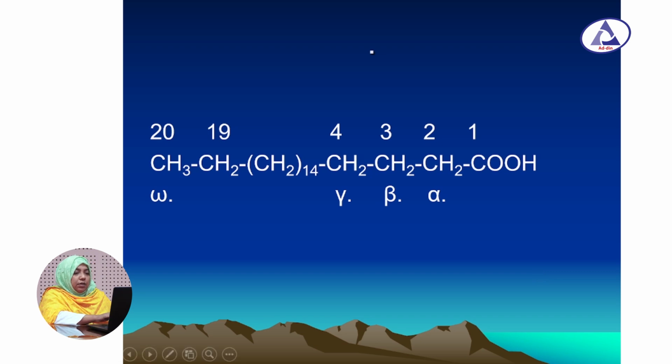Here we see the carboxyl group containing carbon is carbon number 1. The carbon close to this carboxyl group is carbon number 2 and is called alpha carbon. The next carbon, carbon number 3, is called beta carbon, and carbon number 4 is called gamma carbon, and the last carbon, the methyl group containing carbon, is called omega carbon. This is how we number the fatty acids.